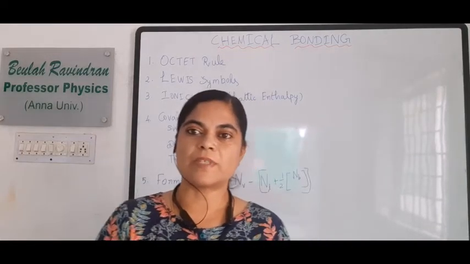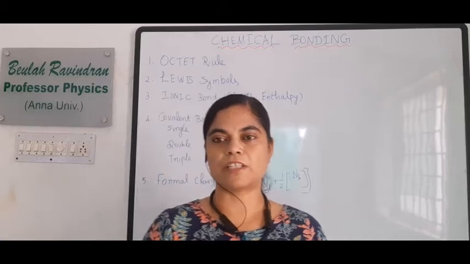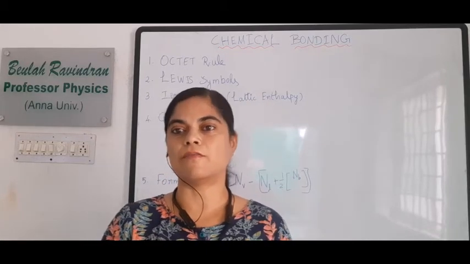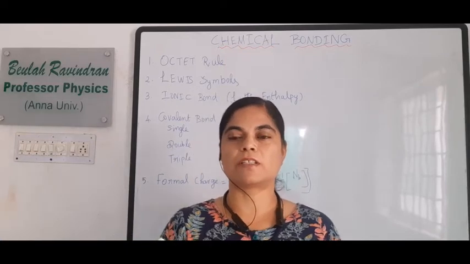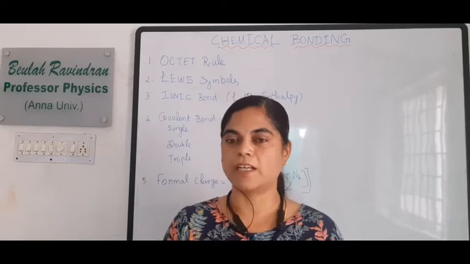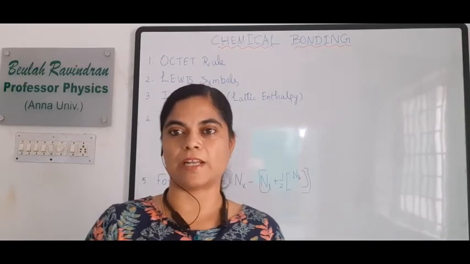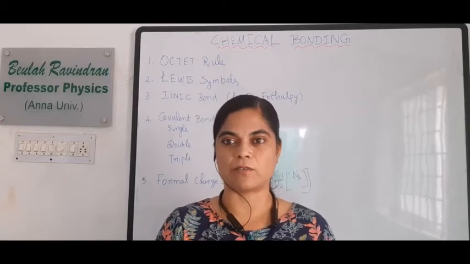If an atom has its outermost orbital filled with less than half of the electrons, that is less than 4, then what happens? Suppose an atom has only one electron in its outermost orbit, then it is ready to give up one electron, or ready to lose one electron. Then it will become a cation, right?